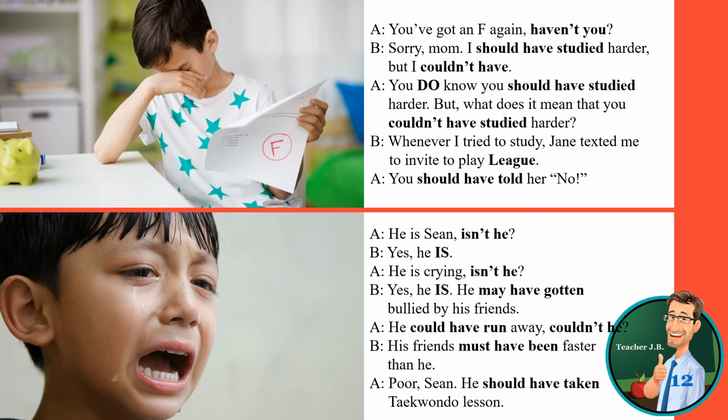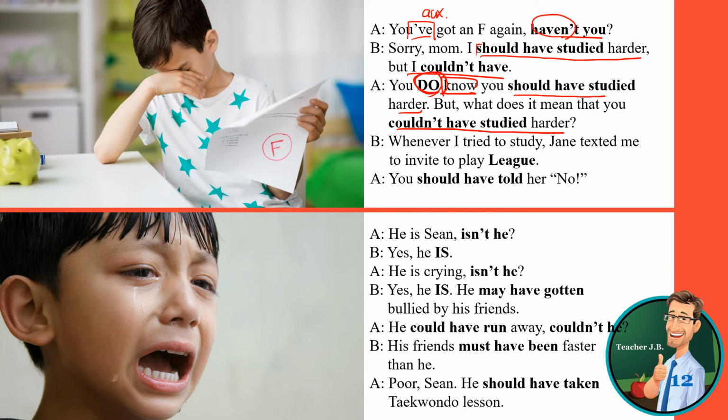You've got an F again, haven't you? So this have is an auxiliary. So we negate this and then use this in the tag. Haven't you? Sorry, Mom, I should have studied harder. I'm regretting that I didn't study harder, but the fact is that I couldn't have studied harder. It was not possible for me to study harder. You do know you should have studied harder. Okay, emphasizing, you do know you should have studied harder, but what does it mean that you couldn't have studied harder?